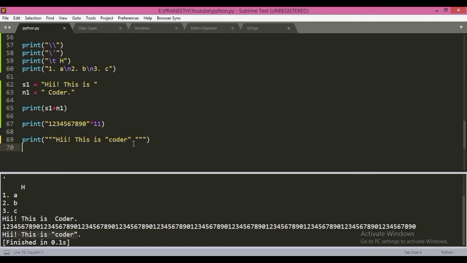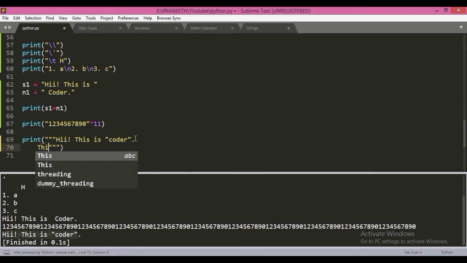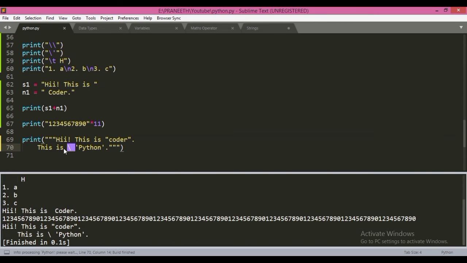So we can change anything, so let's put it with a single quote and let's give here an exclamation. So you can see here we got the exact text, a copy of the text written between the 3 double quotes.